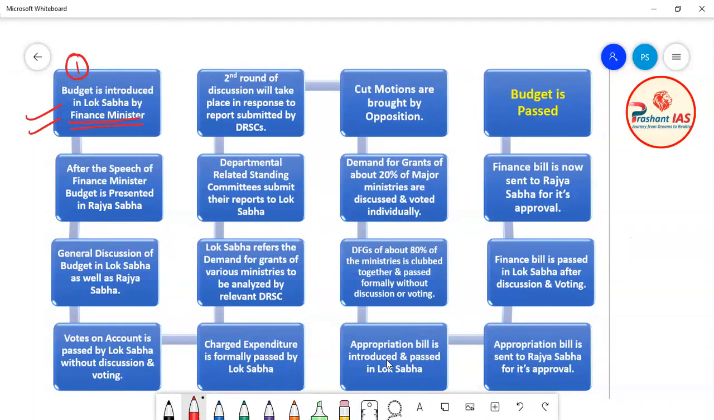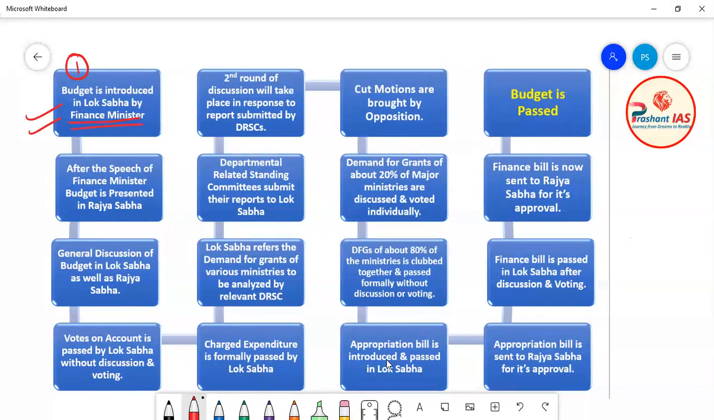So friends, now can you tell me what is the first step of the passage of budget? So now you can say that, sir, first of all the Finance Minister of India presents the budget in Lok Sabha by a speech known as budget speech. Okay, so what is the first step? First of all, the Finance Minister of India presents the budget to Lok Sabha by a speech, and his speech is known as budget speech.